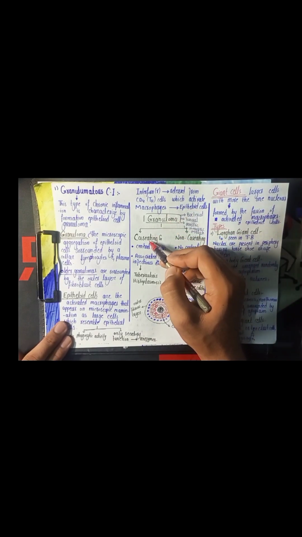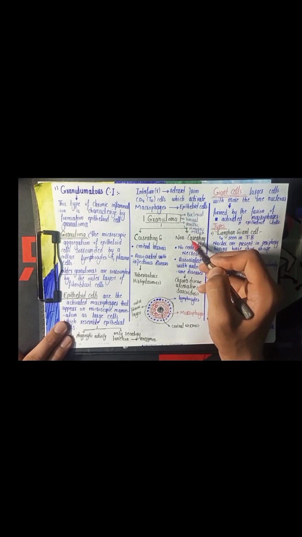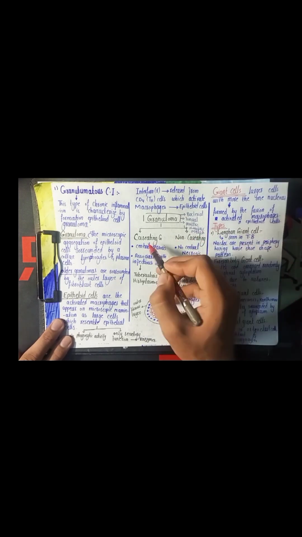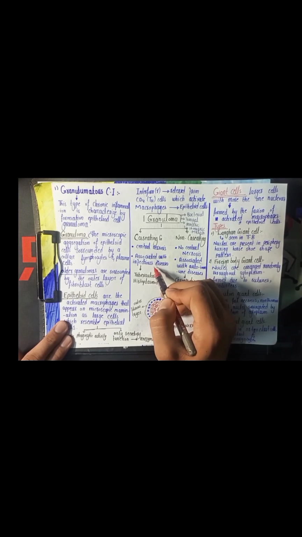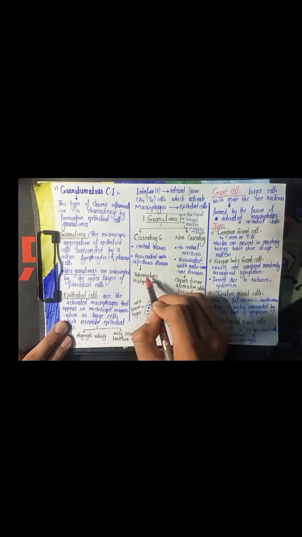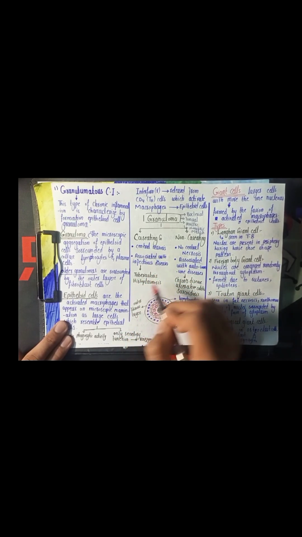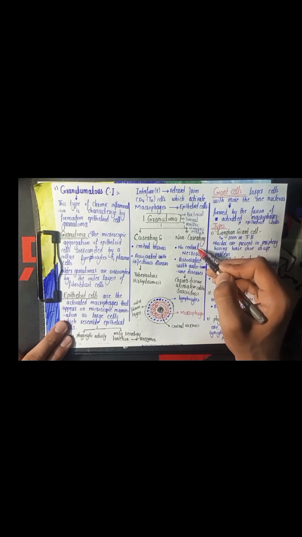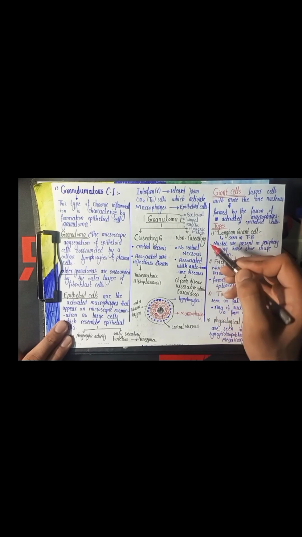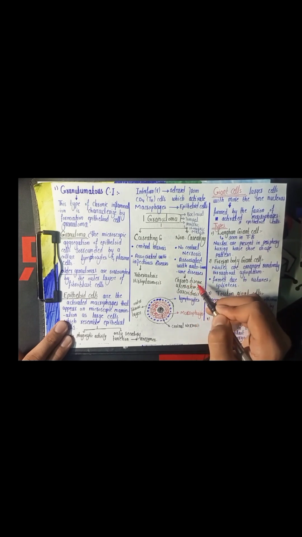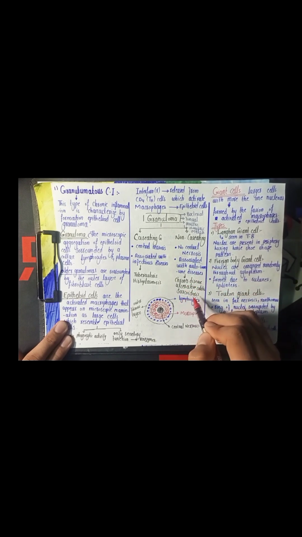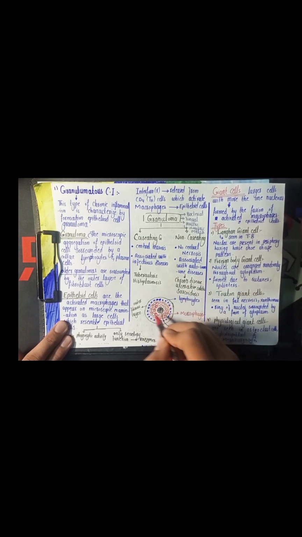There may be caseating granuloma or the non-caseating granuloma. The caseating granuloma has central necrosis, and it is associated with infectious diseases. Examples include tuberculosis or histoplasmosis. And the non-caseating granuloma has no central necrosis, and it is associated with the autoimmune disorders like Crohn's disease, ulcerative colitis, sarcoidosis. So this is a diagram of the granuloma, caseating granuloma.